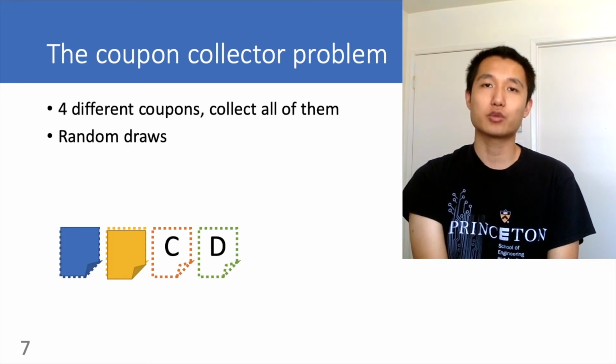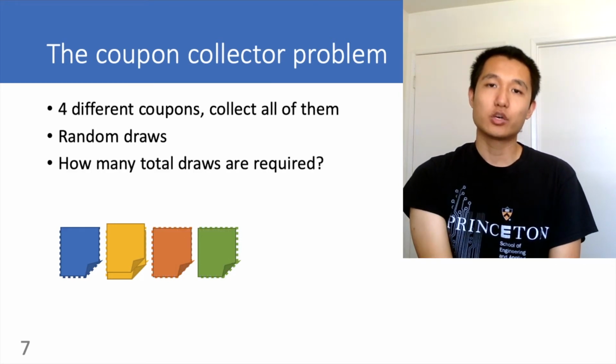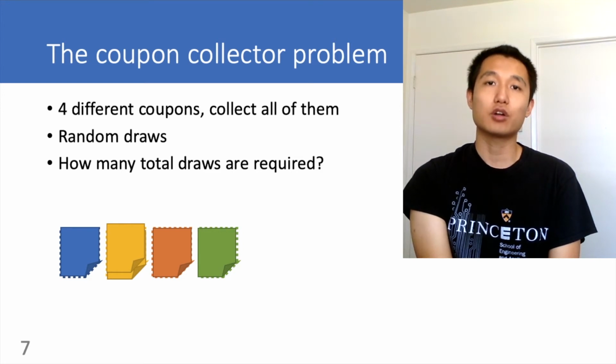This time you get coupon A. Or when you draw, you could be unlucky, and you get a duplicate coupon. This is useless because you want all the different coupons, at least one for each. So you keep drawing until you get all of them. The original coupon collector problem asks how many random draws are needed until you get all the coupons. In this particular example, you need 8.3 draws in expectation. I'll skip the math here.